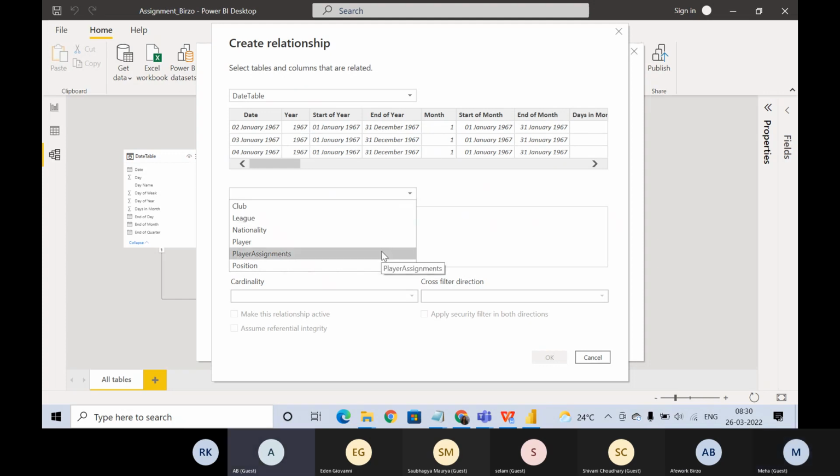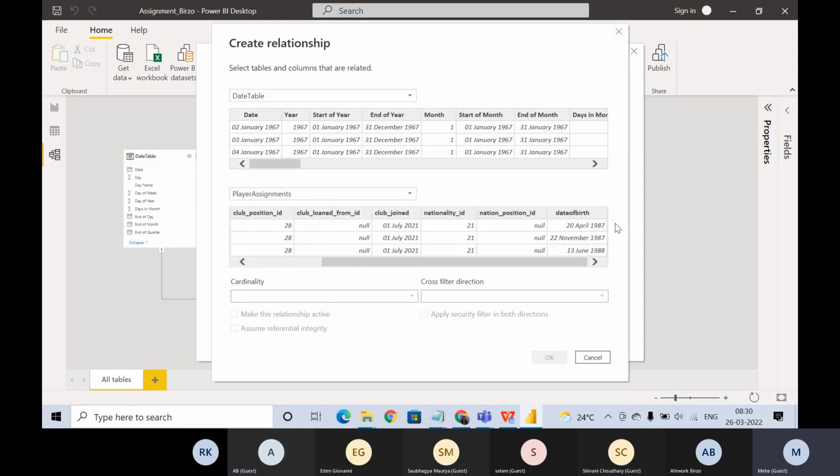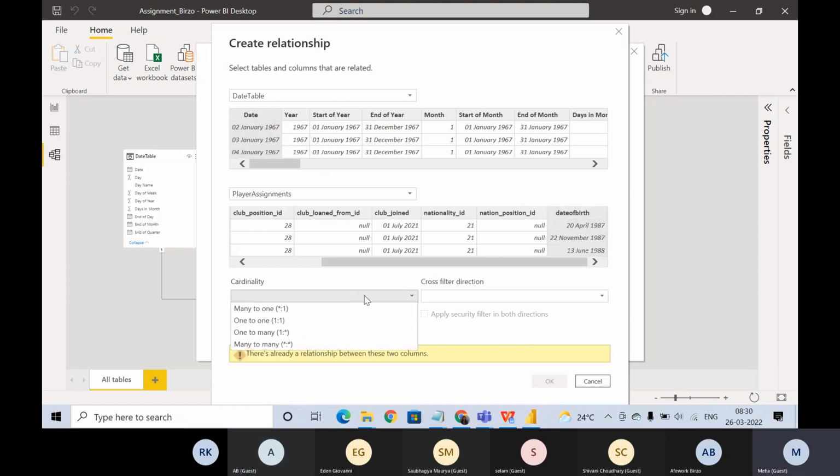You choose date. We were using the player assignment table for getting date of birth, right? In both cases, we highlight the columns we choose and the cardinality. It should be one-to-many, and the cross-filter direction should be single.